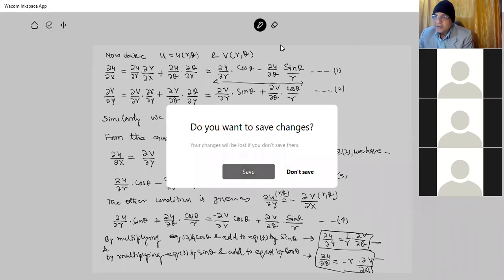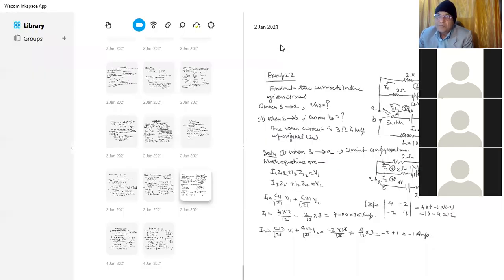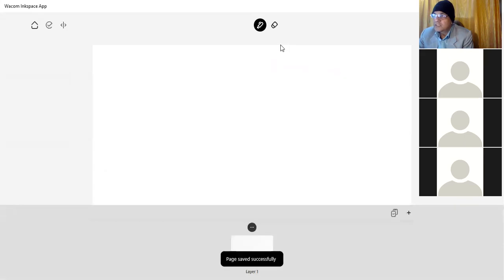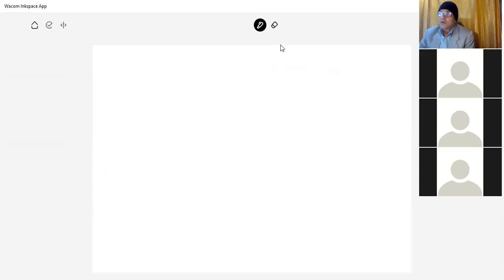So in this way, we have two conditions for two types of function, Cartesian function as well as polar functions, regarding the analytic function.